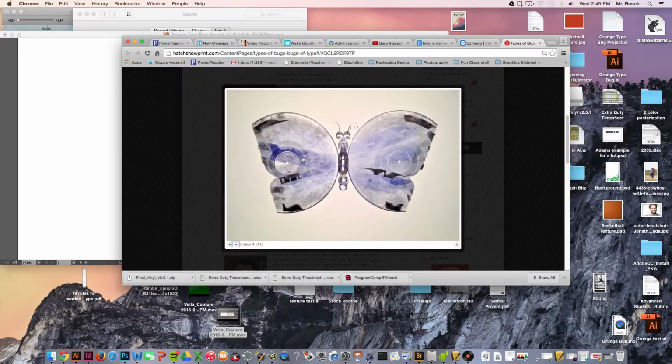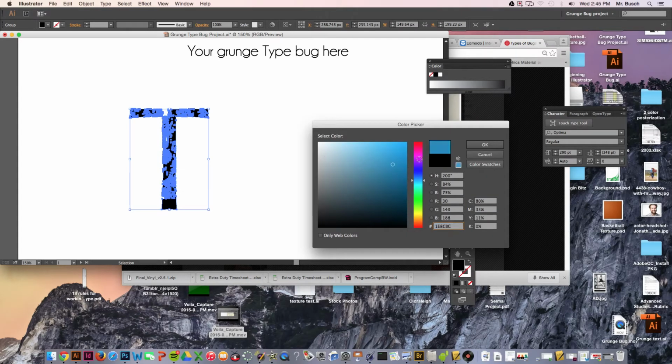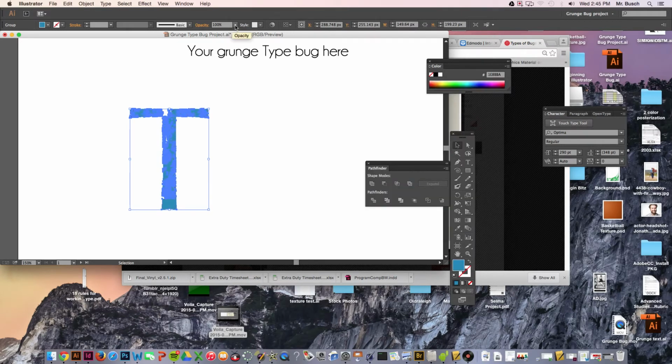So how did they do theirs with this whole effect here? These were actually real letter blocks that were printed. We're just simulating that effect here. So we could click the letter here. I imagine we could change the color to blue and then of course drop the opacity. There's your letter. You could use all kinds of characters.